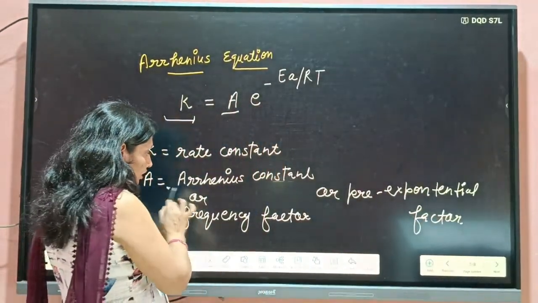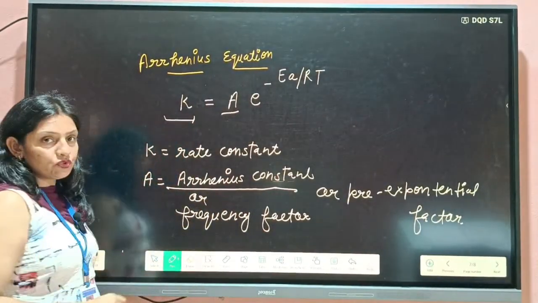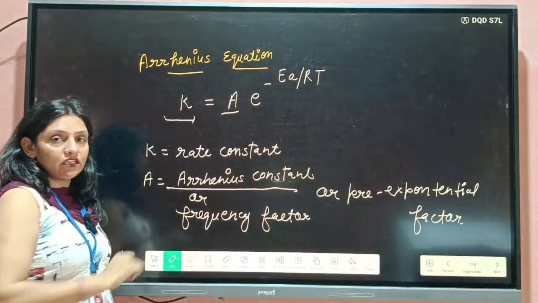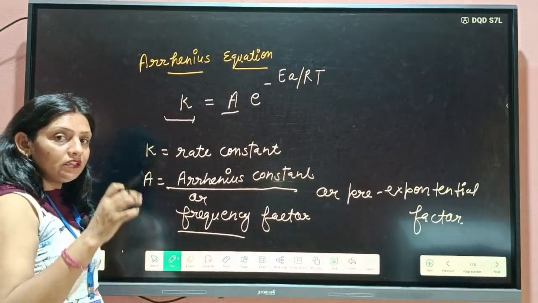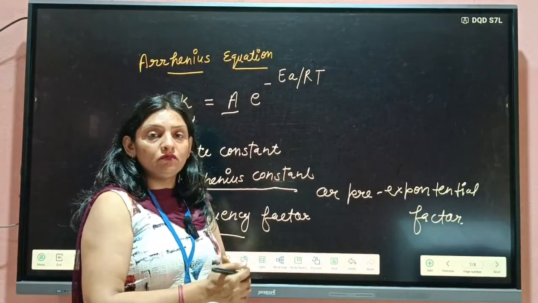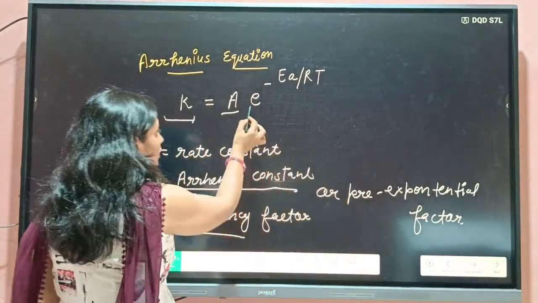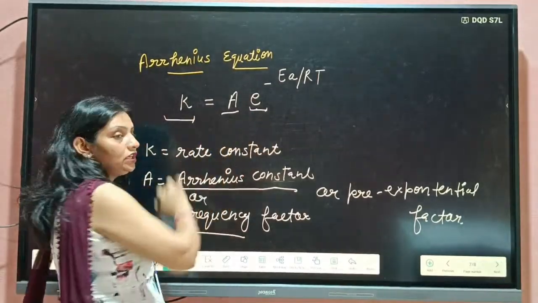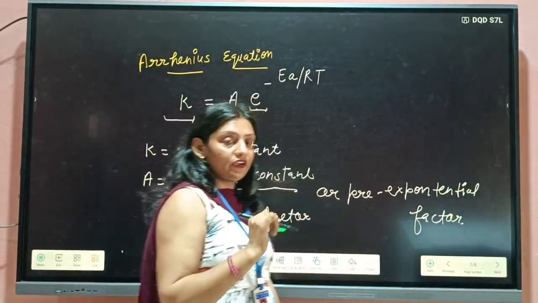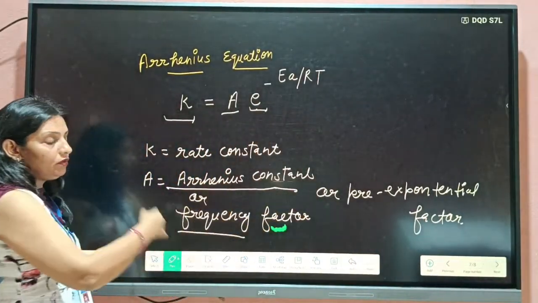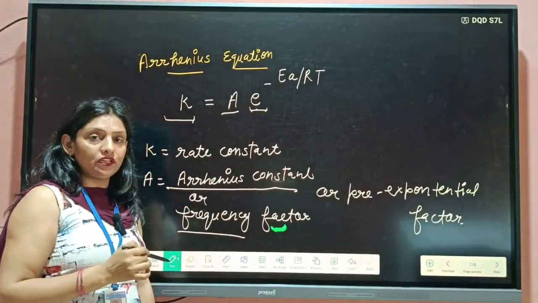One is Arrhenius constant because it was given by Arrhenius. Frequency factor because it tells us about the number of collisions, meaning how many times particles collide with each other. And because we use it before the exponent, it is also known as the pre-exponential factor. So you will learn all three names for this. Then students, this e is the exponential.